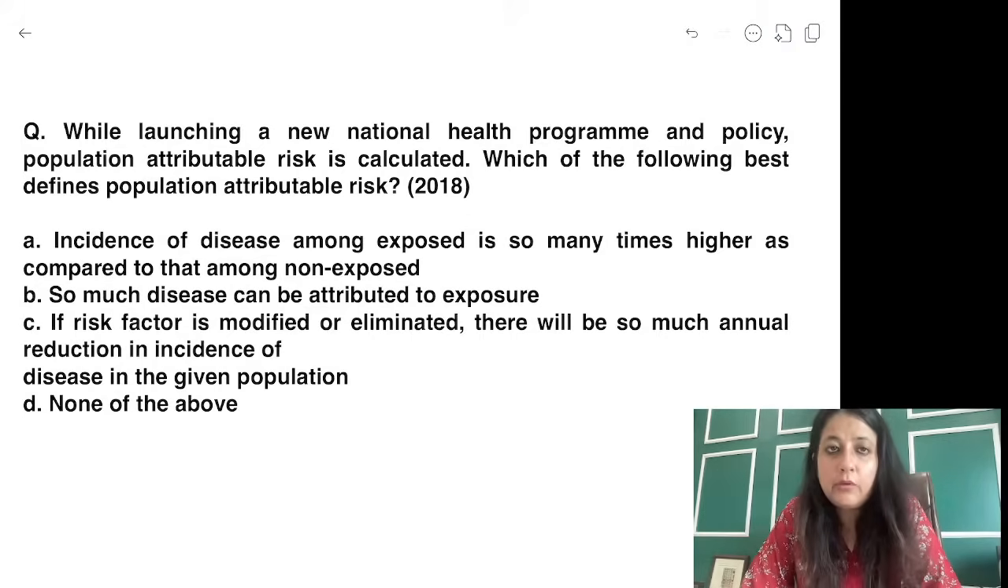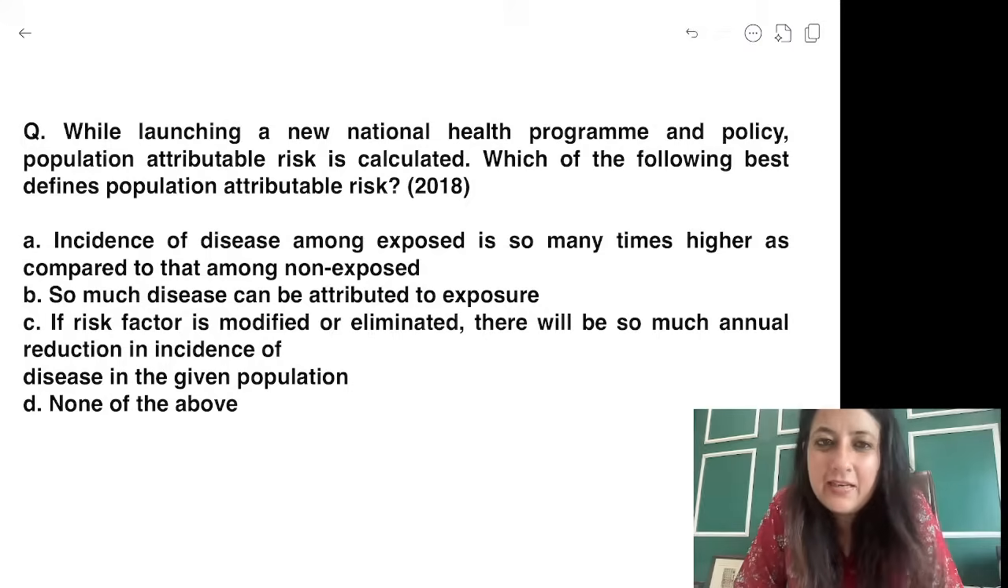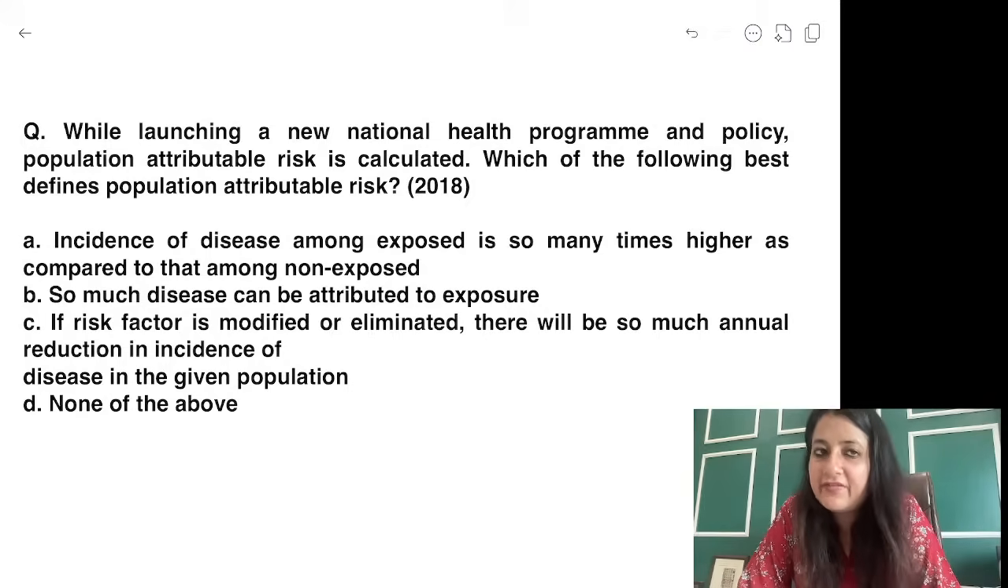Chalo. While launching a new national health program and policy, PAR is calculated. PAR, Fmge and neetpg में थोड़ा कम chance होता है. Little less chance for PAR to come in neetpg, Fmge. More important for NICT. But still, we can just look at its definition.